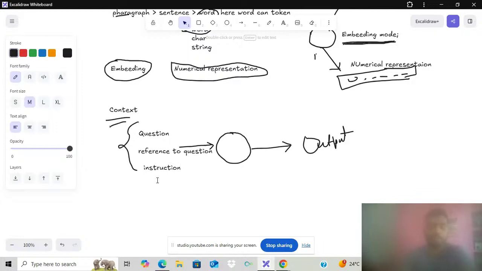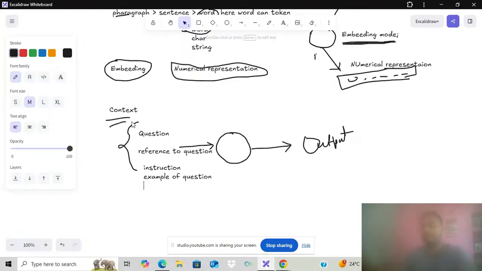Instructions can be context, and examples of questions too. Those kinds of things are considered context. Very basically, we can keep in mind that context is something we are passing to the LLM. What things can we pass? We can pass the questions, and references to the questions, meaning they can check the documentation. For example, if we ask about India, we pass the document of India, so they can answer based on the document. We also pass the instructions.